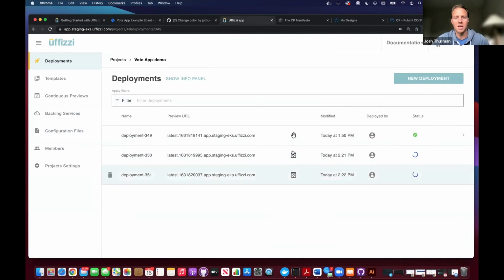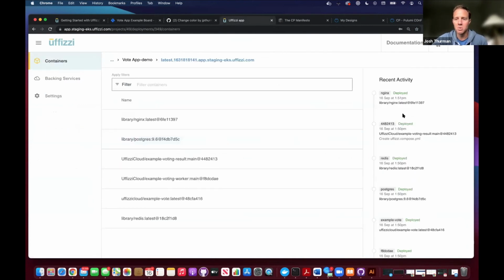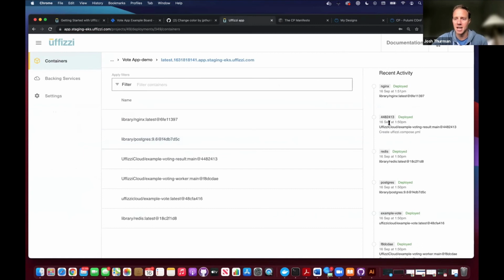And let me show you this in a little bit more detail. What we've done on the backside is deployed 6 containers all to Kubernetes. And this works with any cluster. This happens to be an EKS cluster, but you can run it on Azure, on GKE. You can also do it on-prem. But I have all these containers running. If I have any issues, I can go in and actually look at the logs.